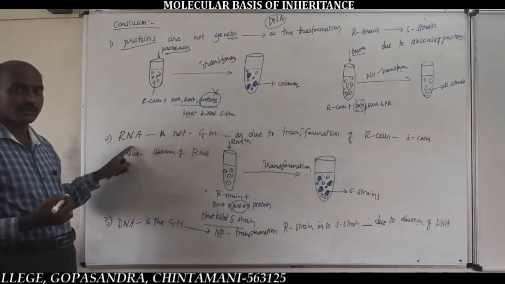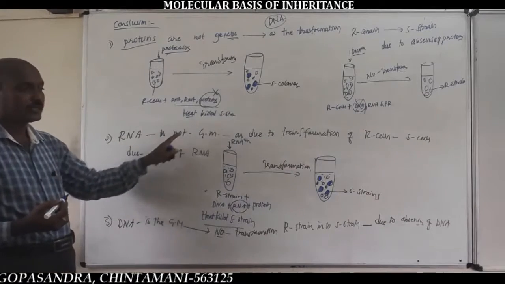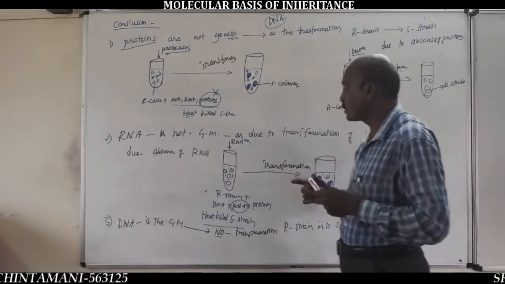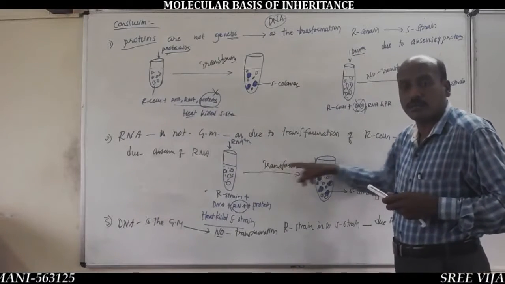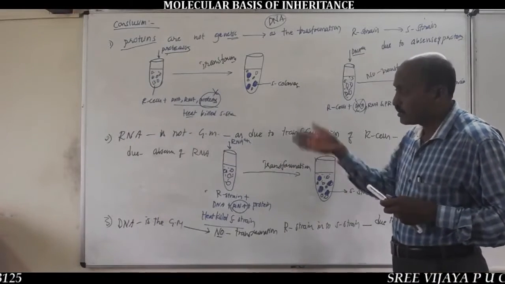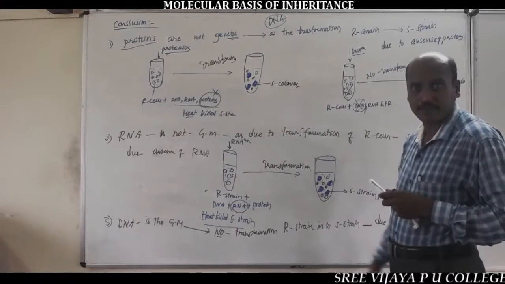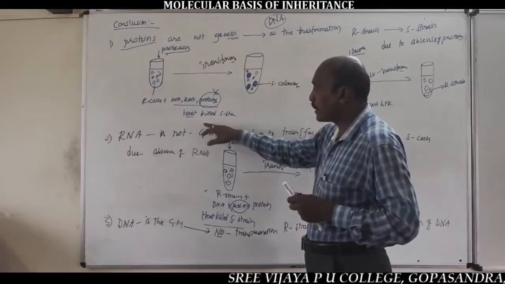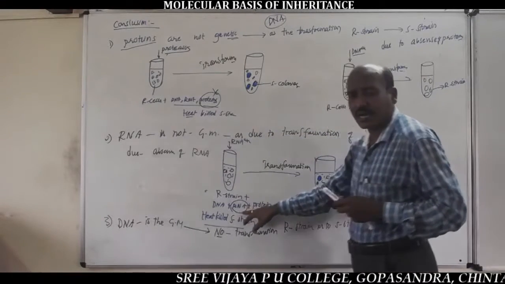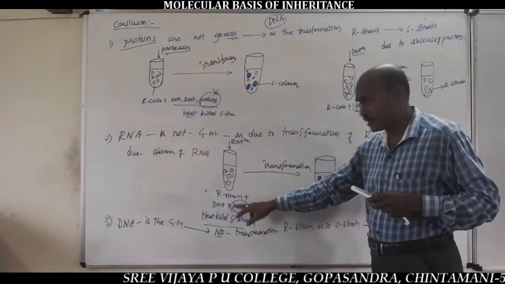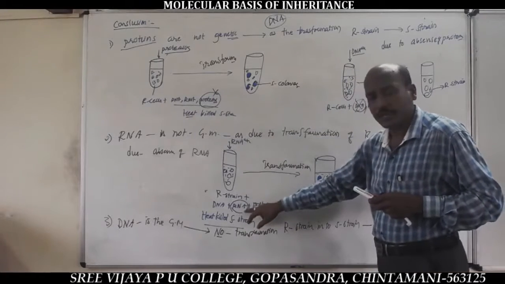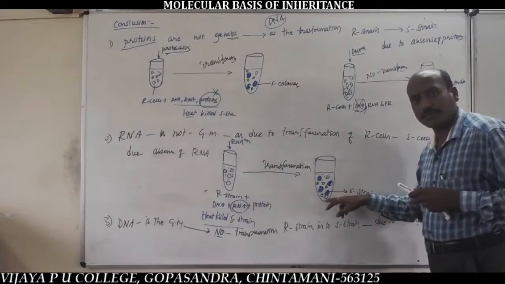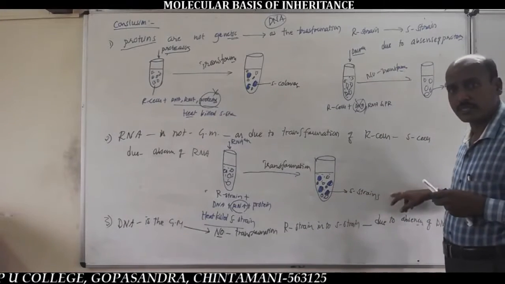In the second conclusion, from the second step of the experiment, the RNA molecule is not a genetic material. This is because transformation of R cells into S cells still happens, since DNA is present. So in the second step, all the same biochemicals are present but RNA is absent, and we observe transformation of R cells into S cells.